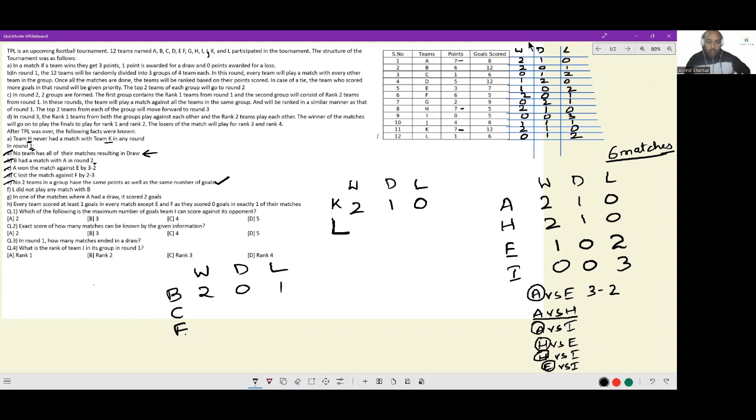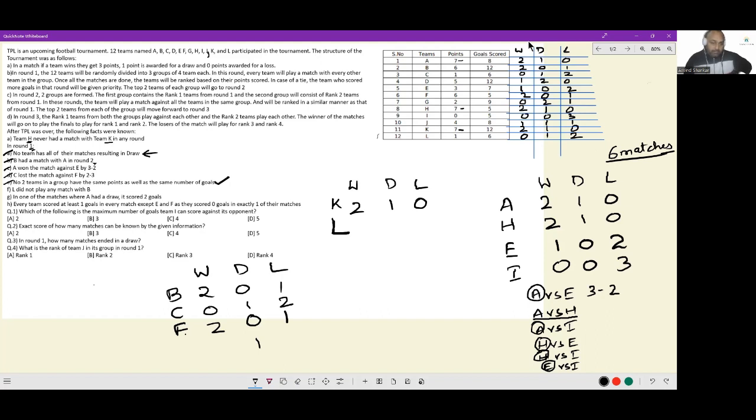Let us also fill out their wins, draws, and losses. C has 0-1-2. F has 2-0-1. Now, see, wins is same, losses is same, draws is 1. I know the summation of the draws column has to be even. So either I can have 1 draw or 3 draws. 3 draws is not possible, so it has to be 1 draw.